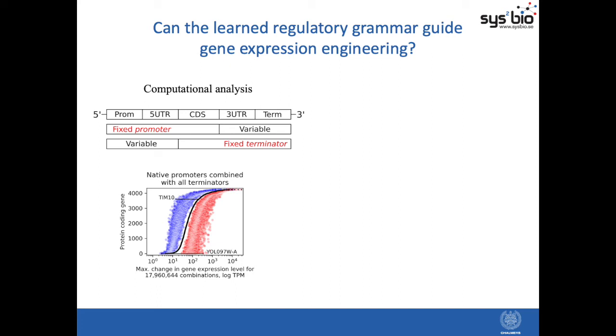So next we wondered if we can somehow use these regulatory models to guide gene expression engineering. And considering the way people usually approach this experimentally is just to take one region, such as a promoter, and swap it out for a well-known strong or weak promoter when they want to fine-tune gene expression, not taking into account any of these other additional regulatory regions. So then we analyzed if we keep the promoters fixed for each gene and just vary these terminator regions, we show that actually just by changing one of these regions, we can unlock a lot of regulatory freedom over 2 orders of magnitude, change of gene expression levels per each gene.